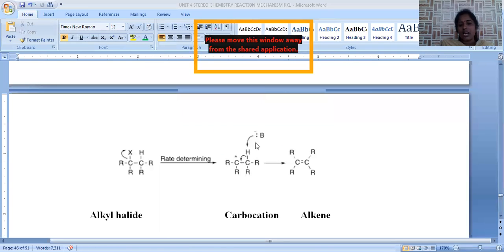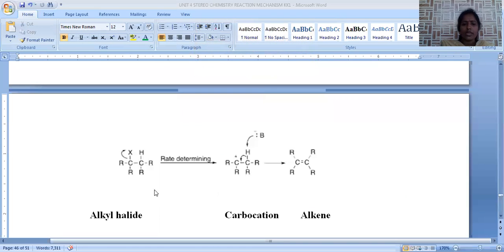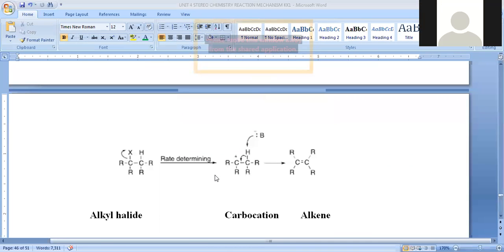Base is able to abstract the proton, H plus, from the adjacent carbon atom. Then a carbon-carbon double bond is generated, which is called an alkene. So that's why it is called a multi-step process.